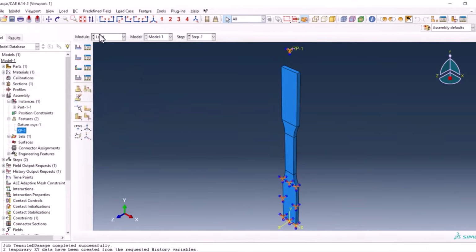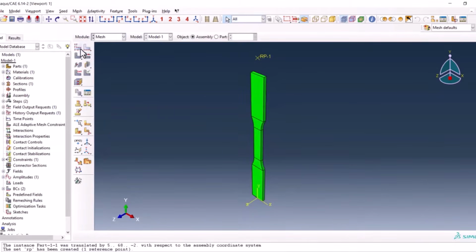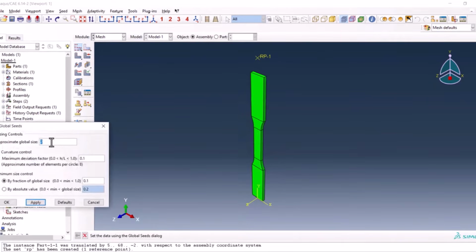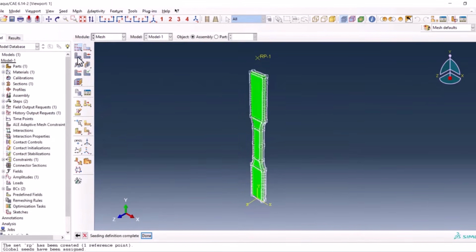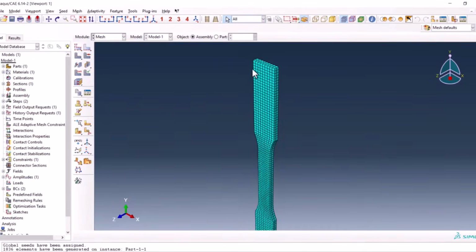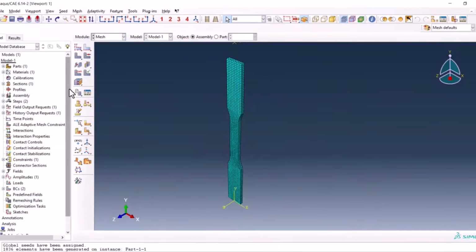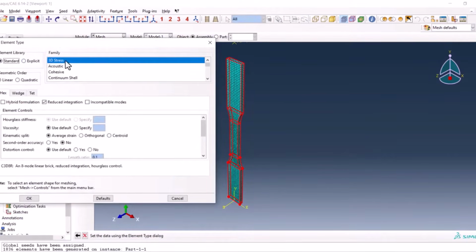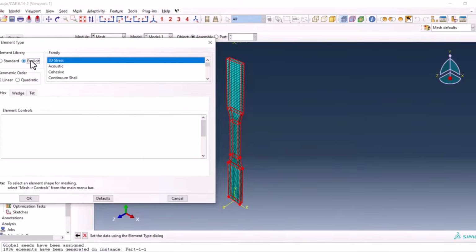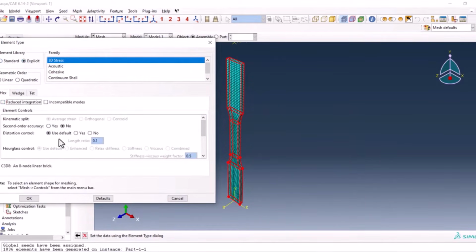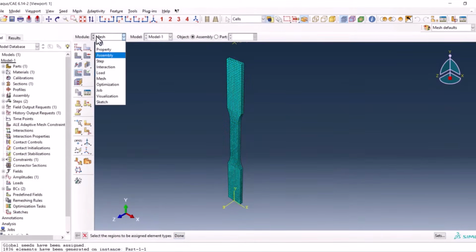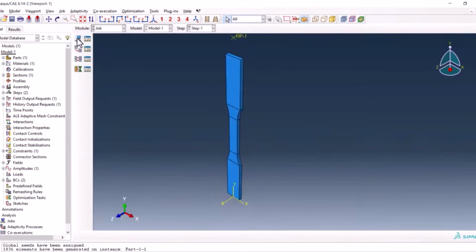So dismiss. Now we can go to the mesh. Here from seed part I put this value on 1 mesh and we have the mesh. Also we want to check the element types. So from here it should be 3D stress, explicit. We uncheck this reduce integration and I think it's okay. Now we're good to go to the job.